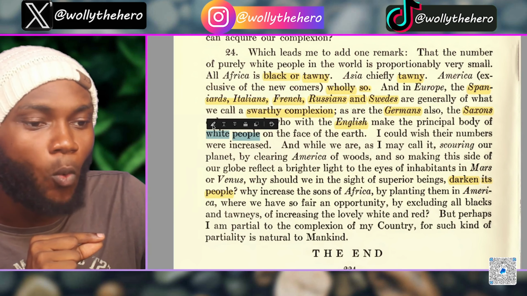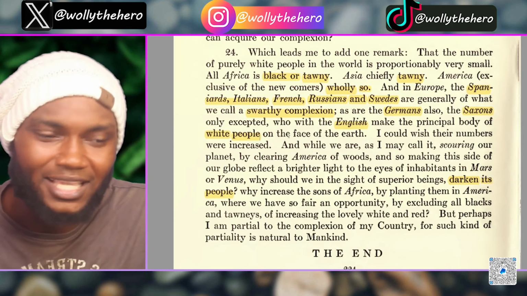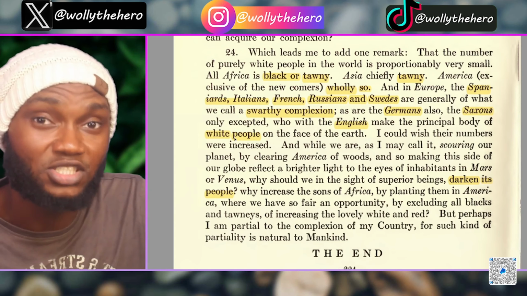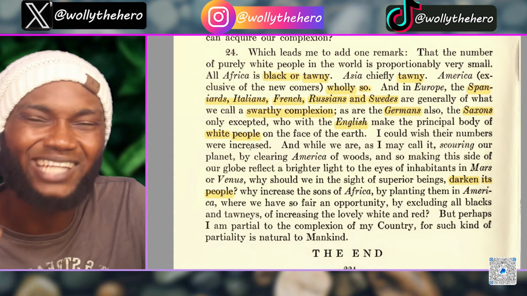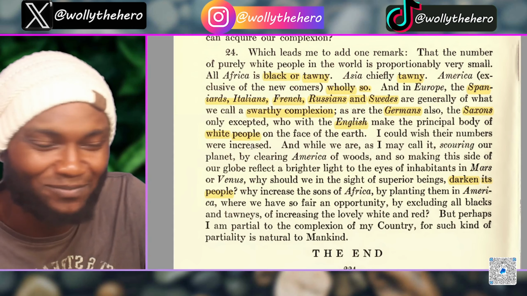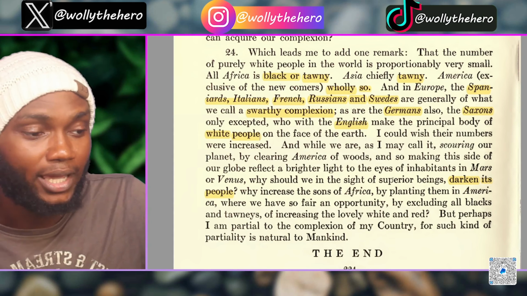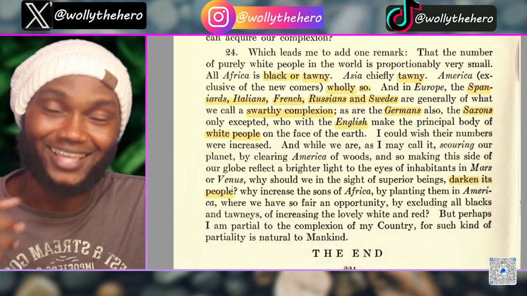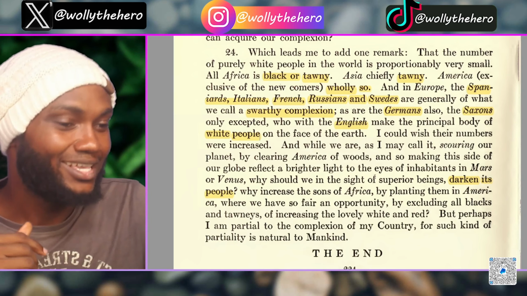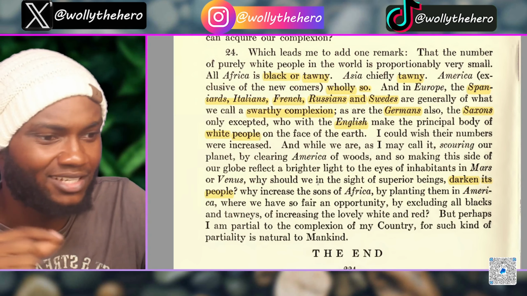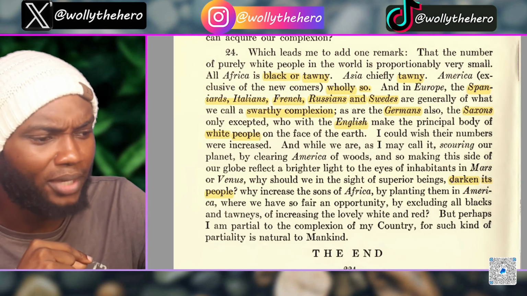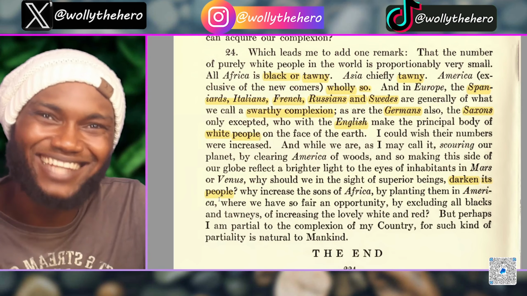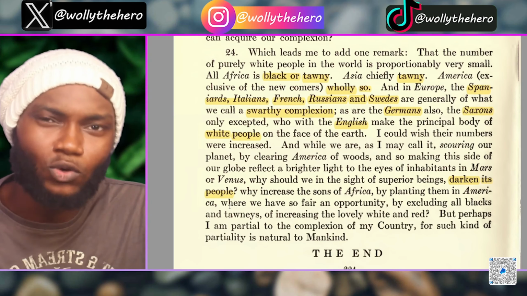So he wanted more white people than the dark-skinned people that were in Spain, Italy, France, Russia, and the Swedes, and including Germany also. He did not want more dark-skinned people. He wanted more white people, guys. Okay, so he says, in the sight of superior beings, talking about the inhabitants of Mars and Venus, I guess he was assuming that aliens were there already. He said, why should we, the Caucasians, in the sight of superior beings, darken its people? He doesn't want his people to get darker. He wanted more pale skinned Caucasians, guys.